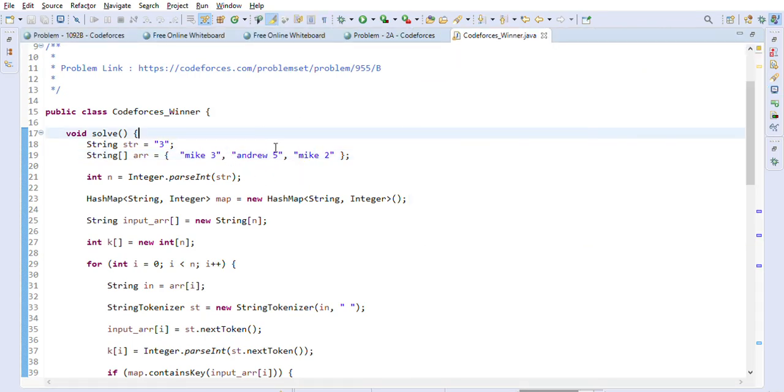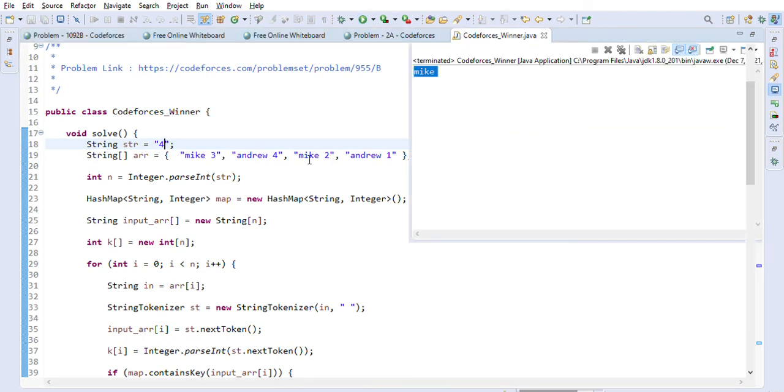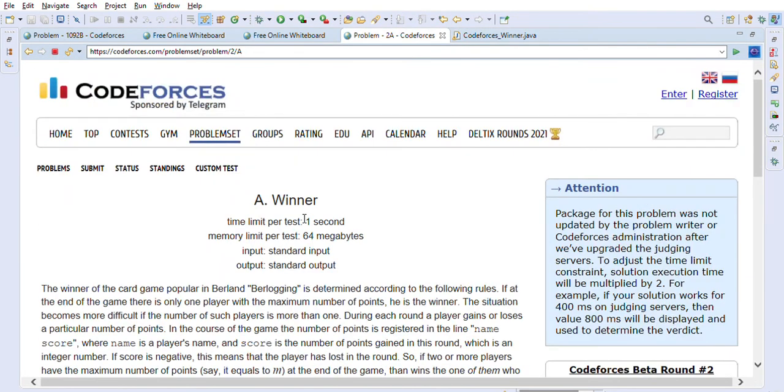Because Andrew is scoring 5 points first, right? Now let's say Mike is scoring 4 points here, and Andrew is scoring 4 points there, and Andrew is scoring another 1 point here. Then Mike has scored 5 points before Andrew scored, right? So now Mike should be the answer. Let's update this input test case. As you can see, Mike is the answer. So our code is working correctly. This is how we can solve the Codeforces problem Winner.